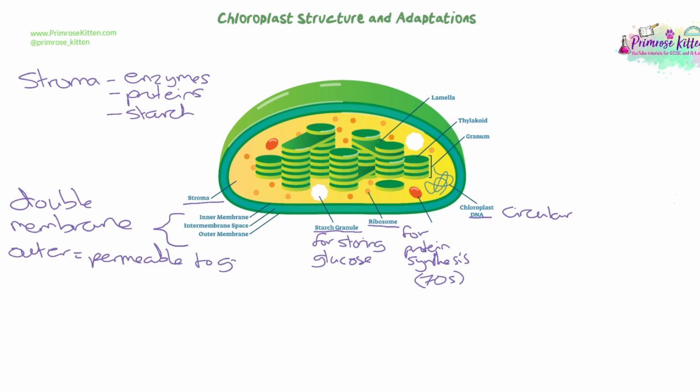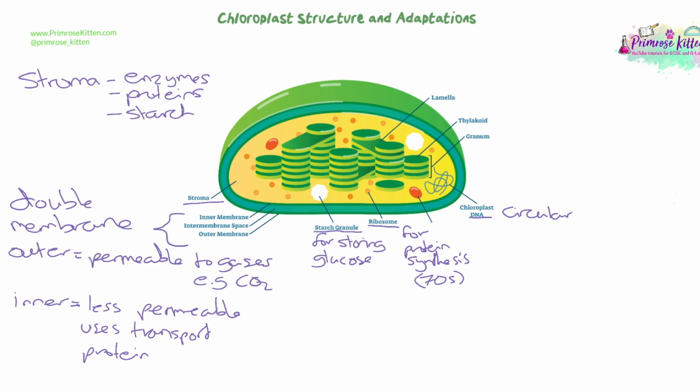The outer membrane is permeable. It's permeable to gases and permeable to water and all the other things that we need to get into the chloroplast to do photosynthesis, so that's very important. The inner membrane is slightly less permeable, so it relies a lot more on transport proteins and allows the chloroplast to control more what comes in and out, which is really useful and can control things like the reactants and products we need, and uses transport proteins to control the different amounts. One thing we talked about when you would have done cells would have been compartmentalisation. So the inside of the chloroplast, the stroma, is very separate to anything that's inside the cell. It can have a very different makeup of concentrations and enzymes.